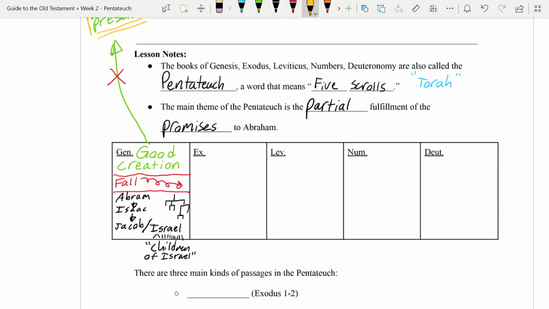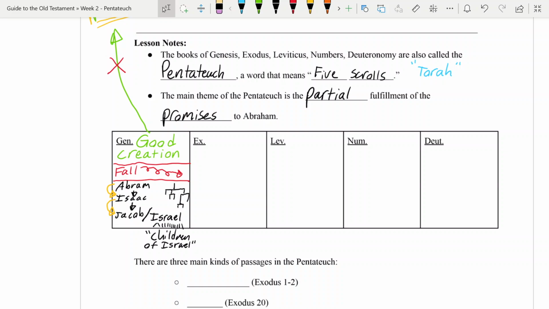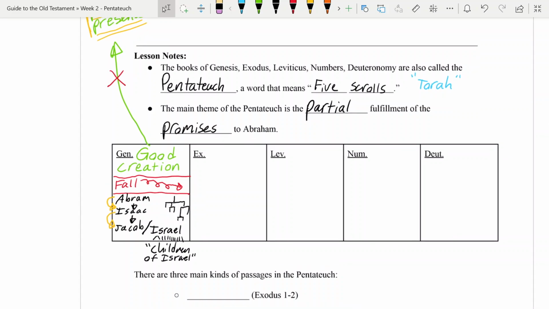But all along through this story, we're tracking not just a family tree, but the promises that go with it. So there's stories along the way where Abram comes alongside Isaac and gives him those blessings, kind of passes them on, and Isaac does the same thing with Jacob. And so we're not just keeping track of people, but also the hope of the whole world, right? That promise to get back to the good creation is being passed along as well.